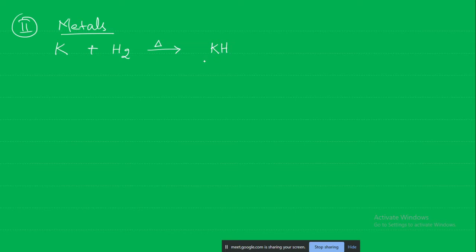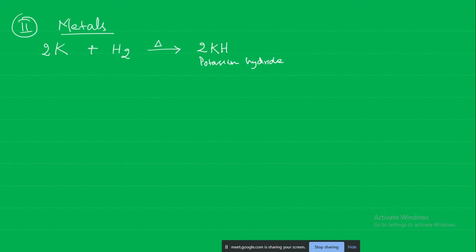Hydride also has valency 1, potassium also 1. Yesterday we saw the impurities while preparing hydrogen, arsenic hydride. This kind of hydrides are formed with direct hydrogen combination.